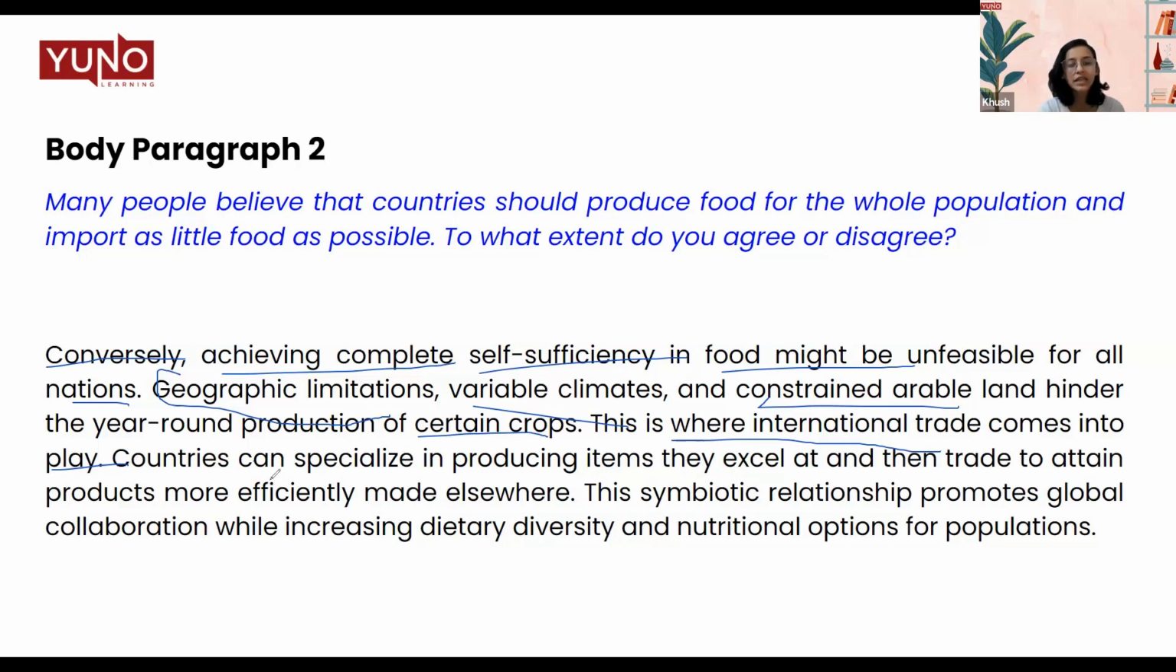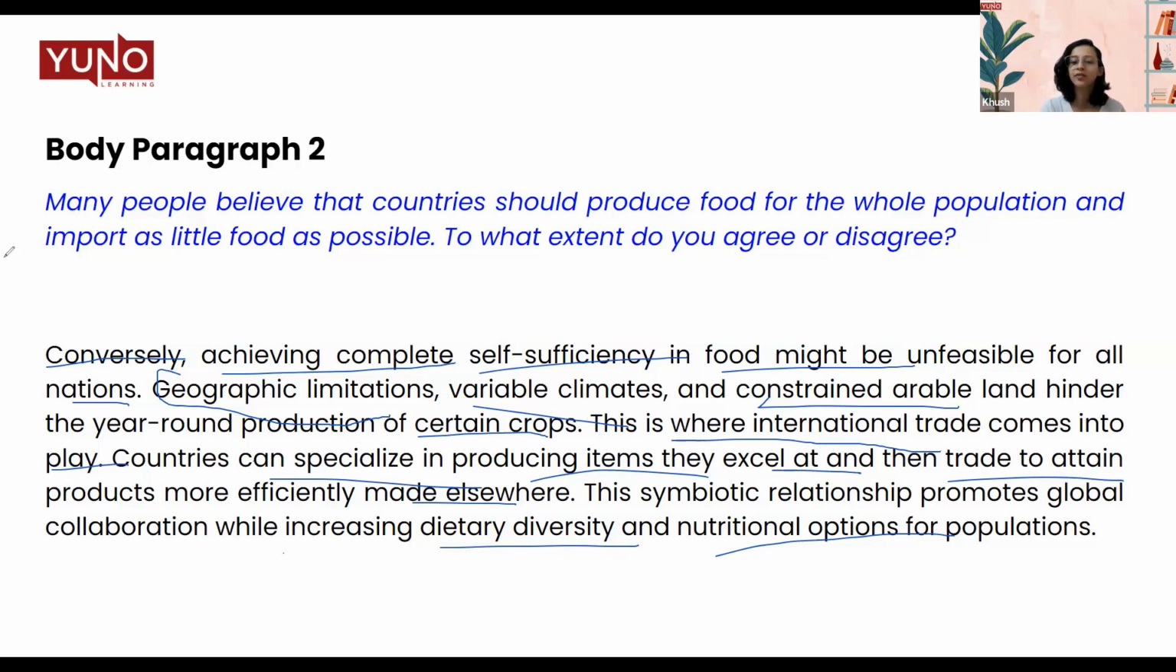So countries can specialize in producing items they excel at and then trade to attain products more efficiently made elsewhere. That means some countries have some specializations and they can trade them to get something that they cannot make in their own country. Now, this symbiotic relationship promotes global collaboration while increasing dietary diversity and nutritional options for populations. So this is like a closing statement where I'm linking all of the factors above, that this is a symbiotic relationship that promotes dietary diversity and also the nutritional options for populations.